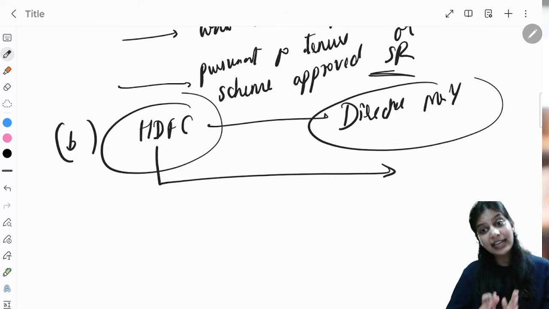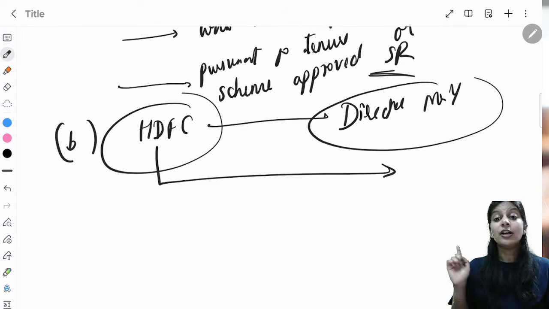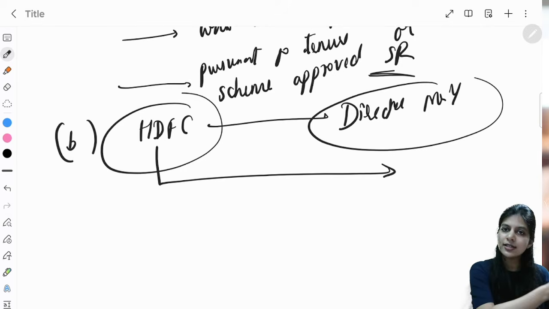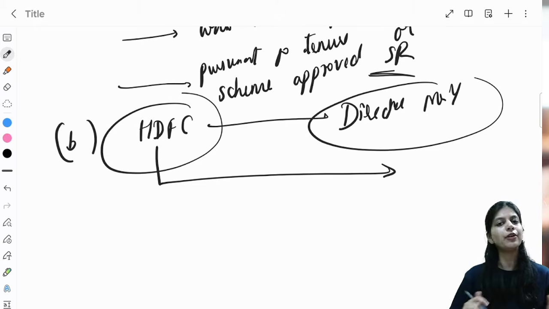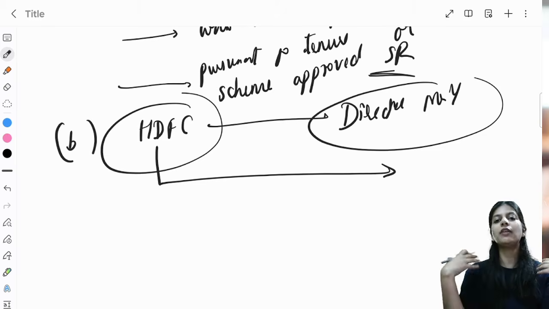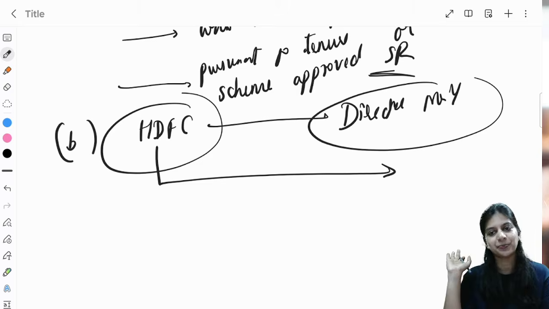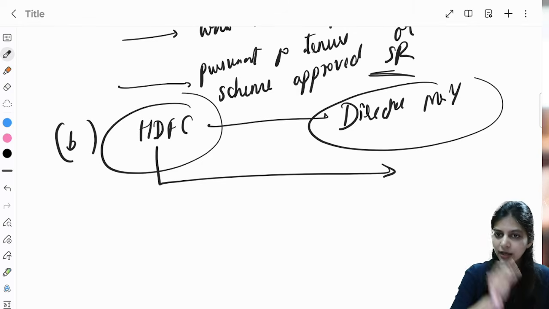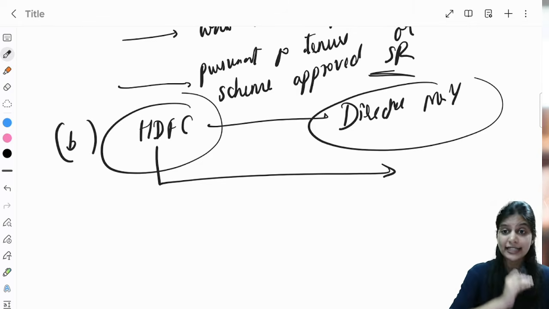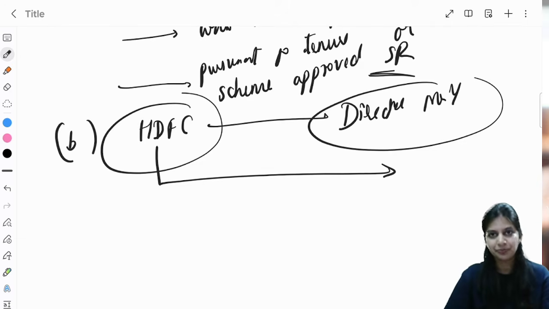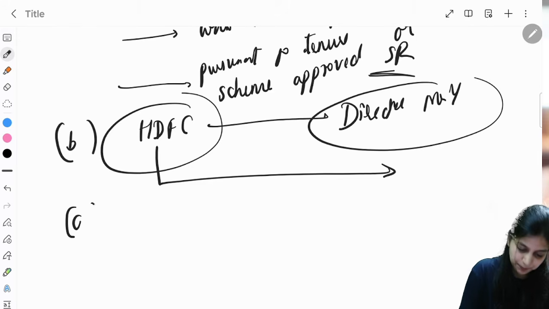So pursuant to its ordinary course of business, this company can give loan to the director, but no privileges will be given. Whatever interest rate is being given to others, same interest rate we will give you. We will not give you any other extra benefit just because you are the director. We will treat you the same way as any other person and we will give you loan. This is valid. So a company whose ordinary business itself is giving loan, that company can give loan to its director, provided no extra benefits is given. Clear?